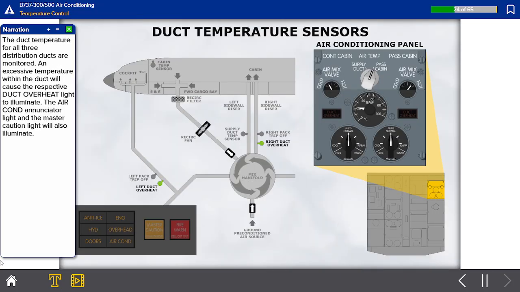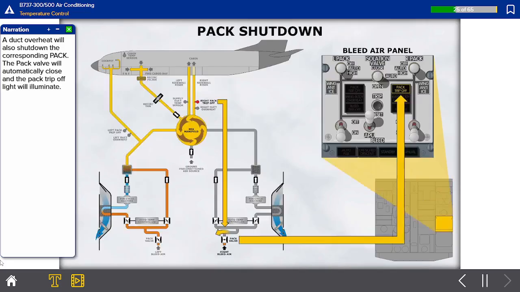The duct temperature for all three distribution ducts is monitored. An excessive temperature within the duct will cause the respective duct overheat light to illuminate. The air conditioning annunciator light and the master caution light will also illuminate. A duct overheat will also shut down the corresponding pack. The pack valve will automatically close and the pack trip-off light will illuminate.